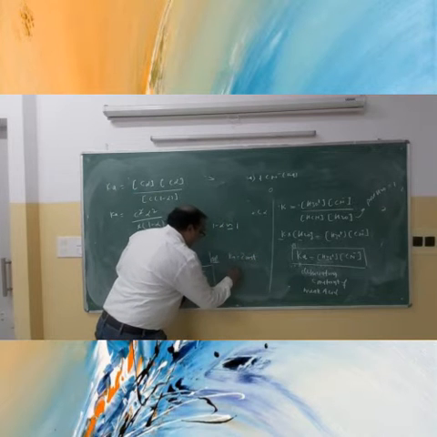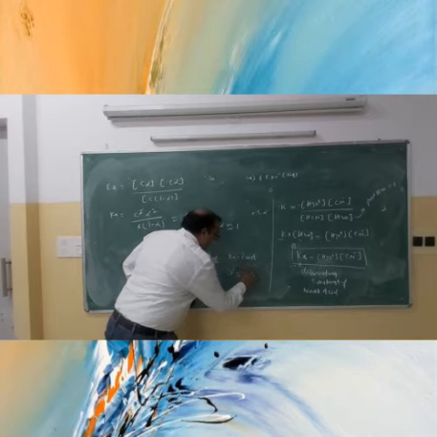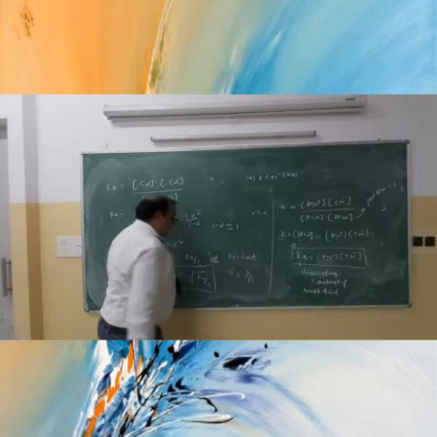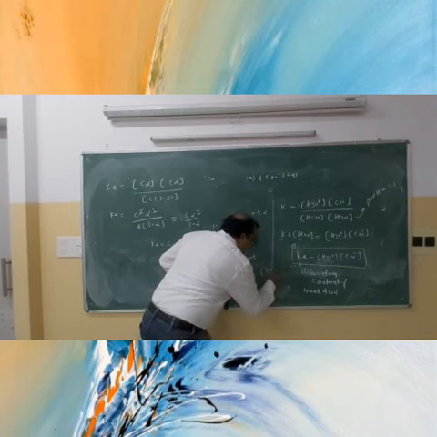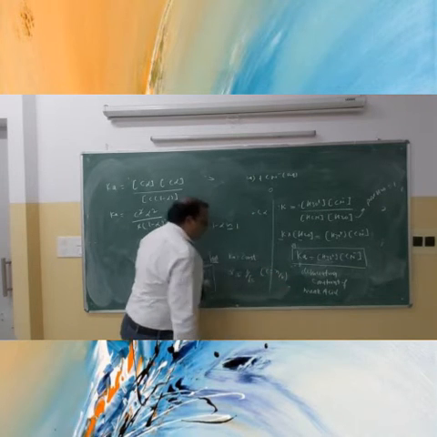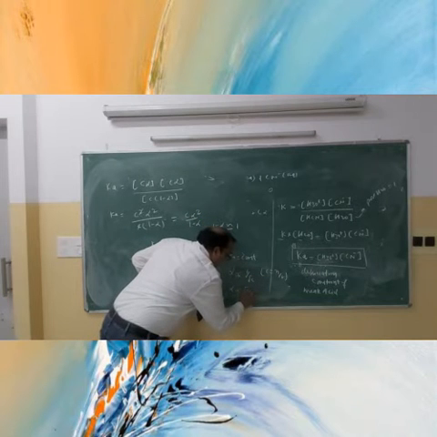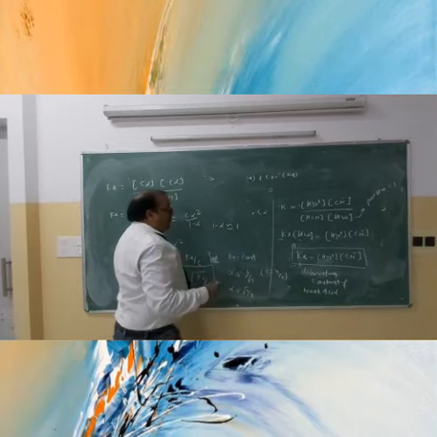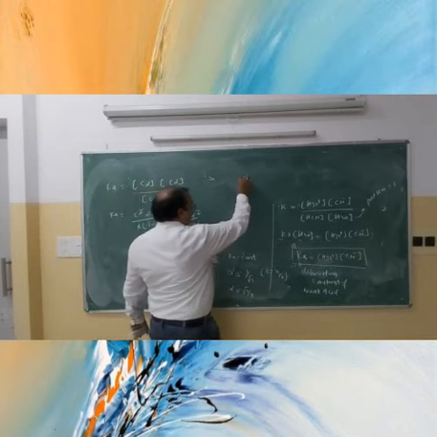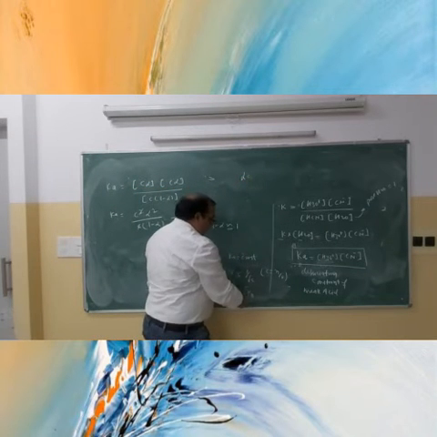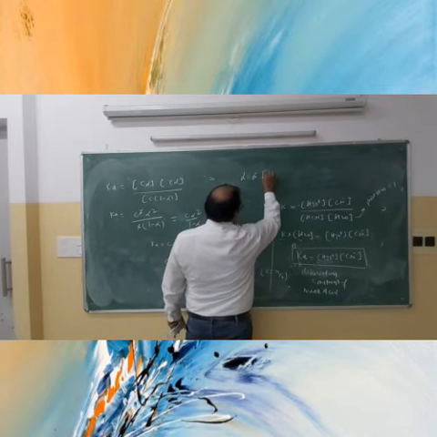K is constant, so alpha is directly proportional to 1 upon root under C. And C is equal to the number of moles per liter. So alpha is directly proportional to root under V upon n. That means alpha is directly proportional to the root under V.